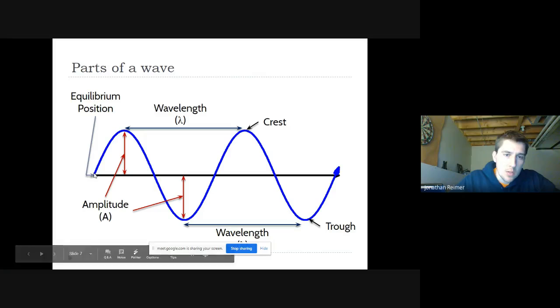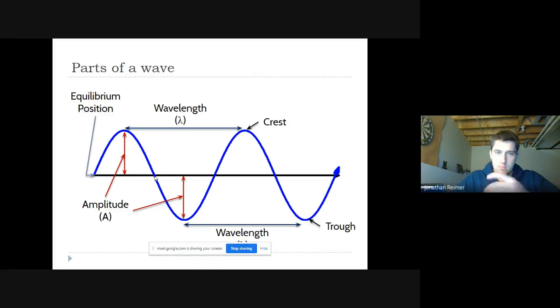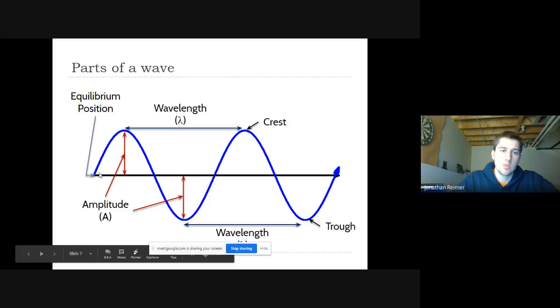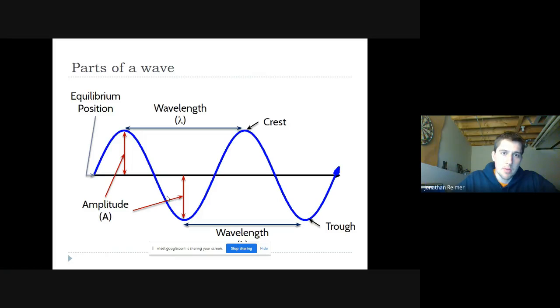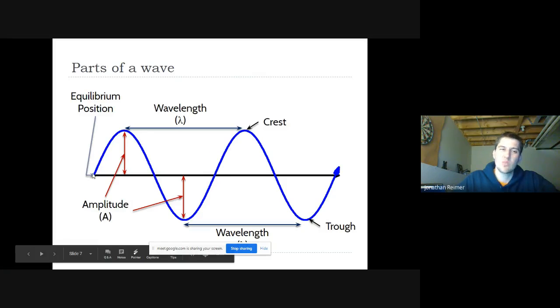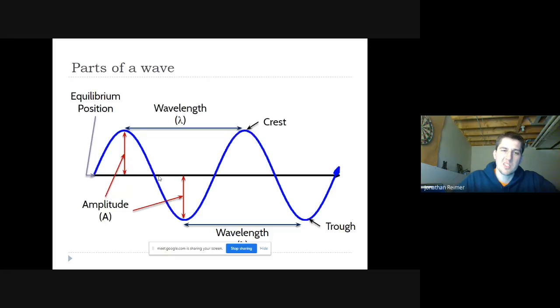If we go from equilibrium position to equilibrium position, if you look here, we go from one equilibrium position to the next one. It is not a full cycle yet. It is not repeating. It was going up, down, it's still going down, and it actually takes till here. So from here, this is one wavelength. So you've got to kind of watch for that. It's going up, and here it repeats. That's why we generally don't measure using this, because then we have to be more careful. It's easier to go crest to crest.